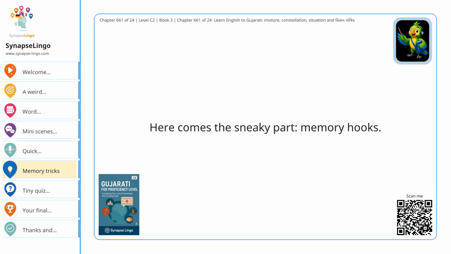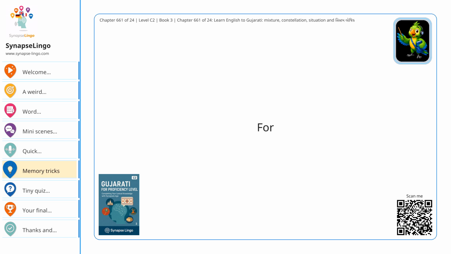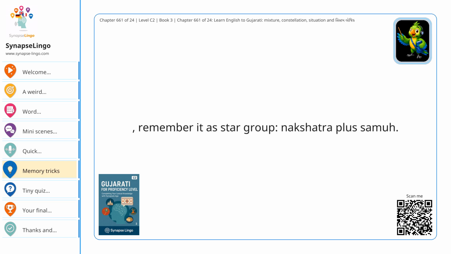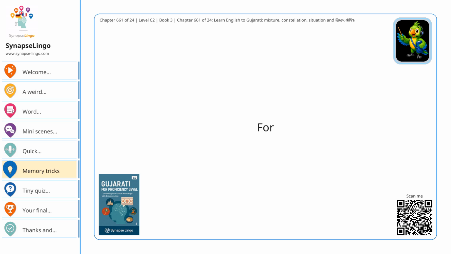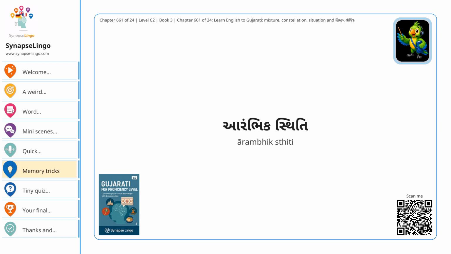Memory tricks. Here comes the sneaky part, memory hooks. These help the words stick instead of sliding away like wet soap. मिश्रण: hear the sound mish and think mix. नक्षत्र समूह: remember it as star group, Nakshatra plus Sama. परिस्थिति: imagine assessing the whole scene before acting. आरंभिक स्थिति: think beginning plus state.